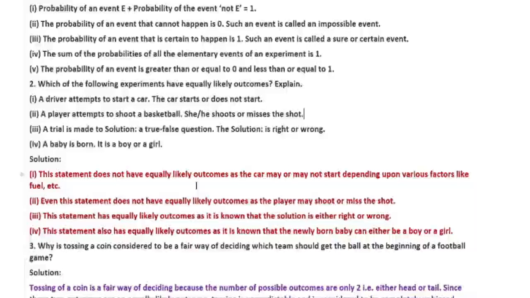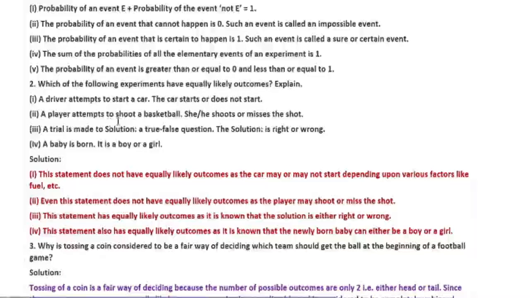Suppose fuel is not there, or suppose the engine is not in working condition. In that case, the car will not start. So there is no equal chance to start or not start. So we can say these outcomes are not equally likely.